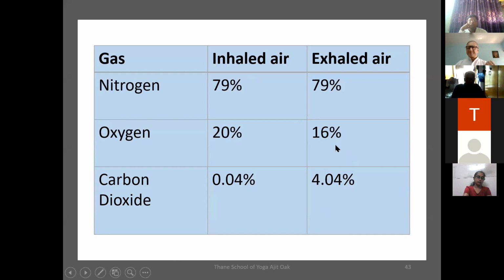It requires only 4%. And this is a principle which we use when we revive an unconscious person, called mouth-to-mouth resuscitation. Many people are aware of that nowadays. If the person is unconscious and stops breathing, the person who revives him has to blow exhaled air into his mouth, because that contains 16% oxygen, and that's how we can supply oxygen to a person who has stopped breathing.